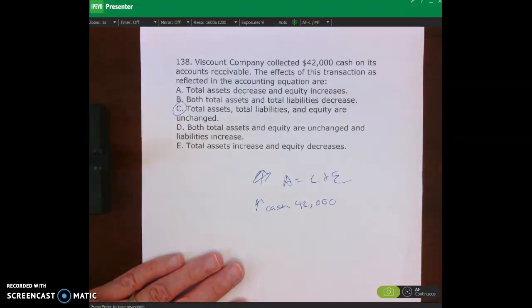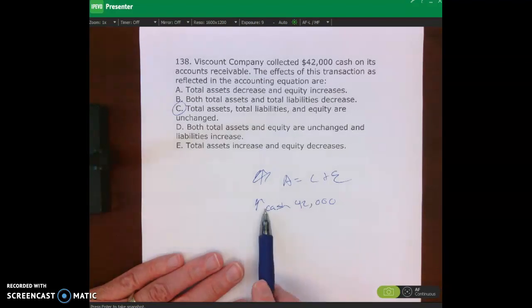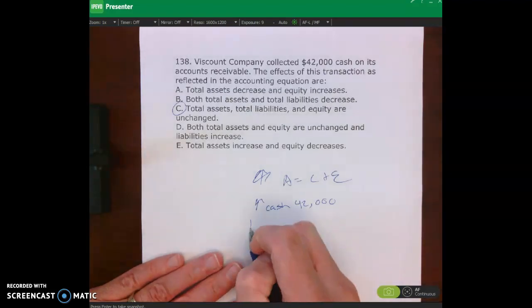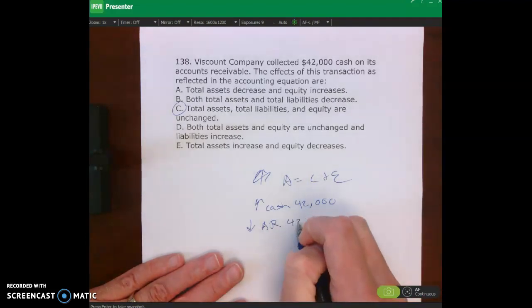So basically what happened is a customer paid us. We made a sale maybe 2 months ago, and when we recorded the sale, we said accounts receivable going up, revenue going up, which means equity goes up. That's what we did 2 months ago, or whenever we made the sale. Now the customer is paying us. So cash is going up by $42,000. But our customers paid us. We no longer have that outstanding accounts receivable. We're not waiting to receive cash anymore. So accounts receivable, AR, is going down by $42,000.